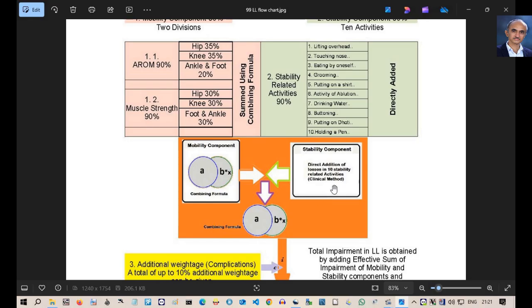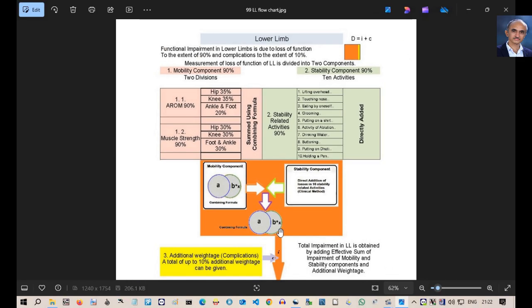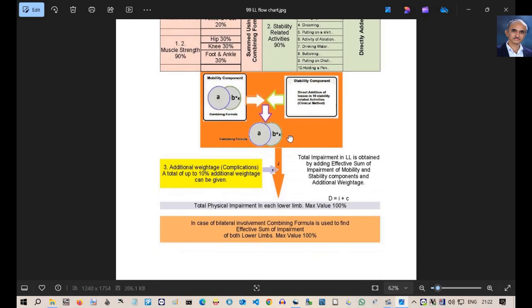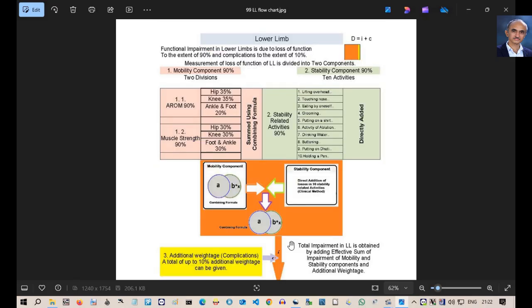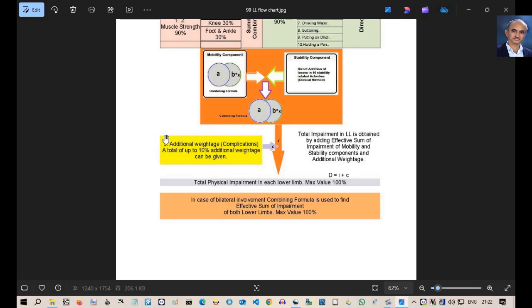The values of the mobility component and stability component are combined using the combining formula to get the summary of impairment. Next, the applicable additional weightages or complications are graded and processed. In lower limb, we call them extra points. The total of all these processed complications is added to the previously calculated summary of impairment to get disability with respect to that lower limb.